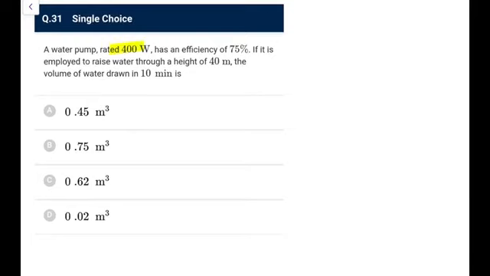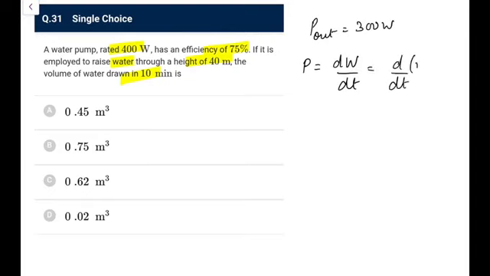A water pump rated at 400 watt has an efficiency of 75%. If it is employed to raise water through a height of 40 meter, the volume of water drawn in 10 minutes is going to be. So effective power output, first of all, would be 75%, that is 300 watt. So power you write as work done per unit time, and work done here would be in increasing the potential energy, that would be d by dt of U. U is mgh. So you can write it as dm by dt, that is the amount of water per unit time, into gh.